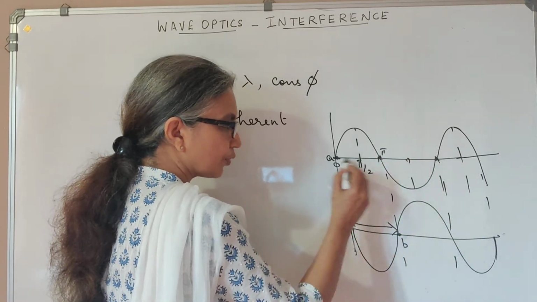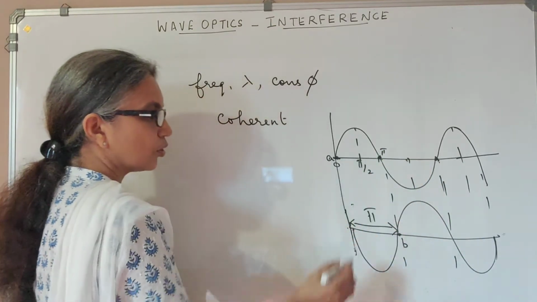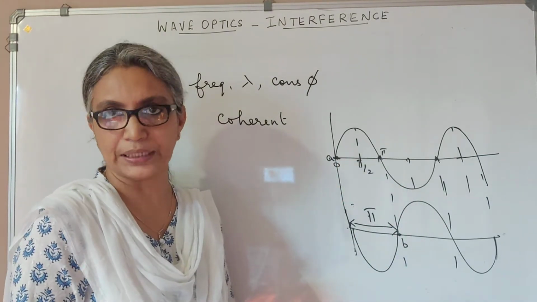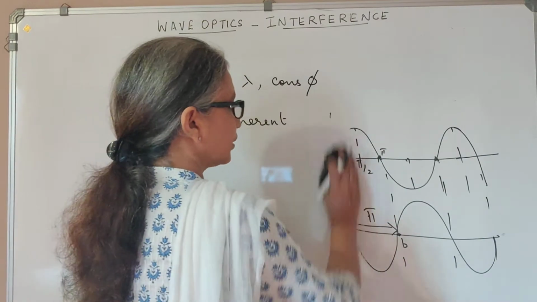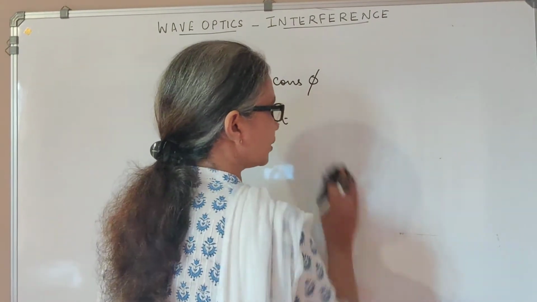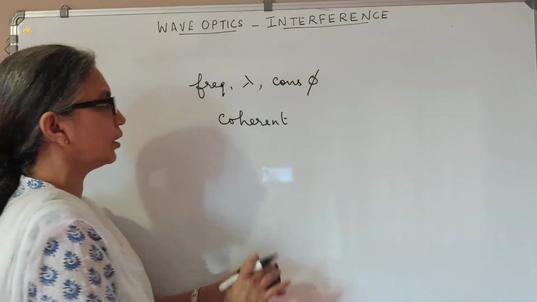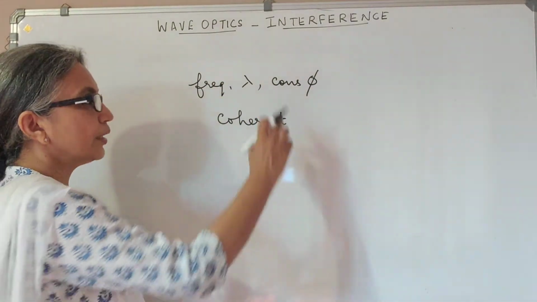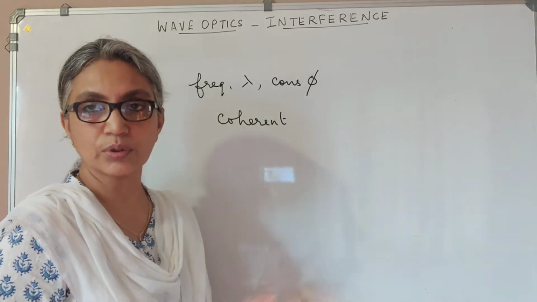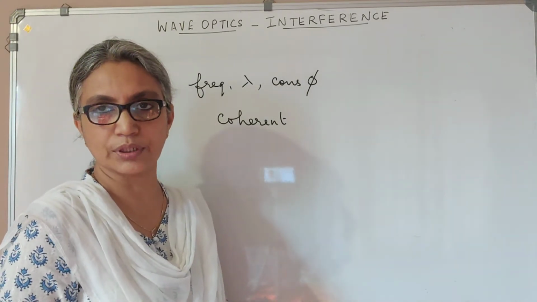So these two waves maintain a constant phase difference of pi. So this is what I meant when I said two waves are said to be coherent. First condition is they must have the same frequency and therefore wavelength, and they must also maintain a constant phase difference. If they do that, then the two waves are said to be coherent.